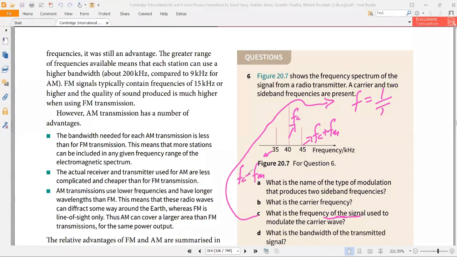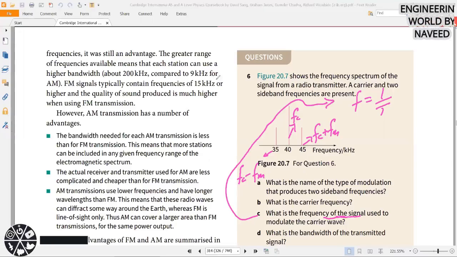The frequency of the signal means FM. FC plus FM is the sideband. FC plus FM is given to you, that is 45 kilohertz. FC is given to you, that is 40 kilohertz, and FC minus FM is 35 kilohertz. And the question is, what is the frequency of the signal used to modulate the carrier wave?